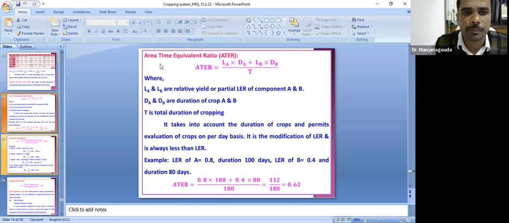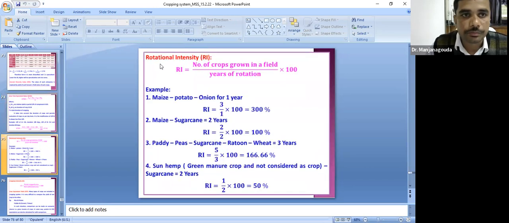For example, maize plus red gram. The maize duration will be around 120 days. Red gram duration will be around 180 days. The total duration will be 180 here. We will not combine the 120 and 180. We will directly take the crop that is taking more duration, and mention that as the total duration of the intercropping.